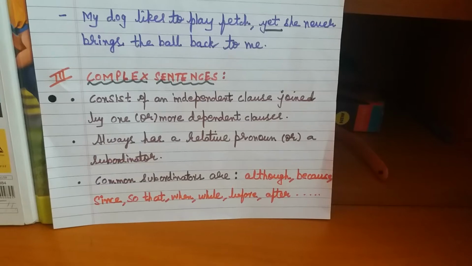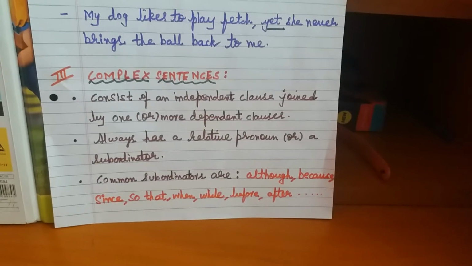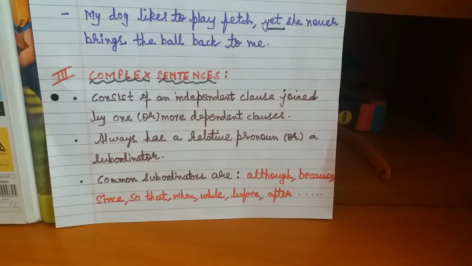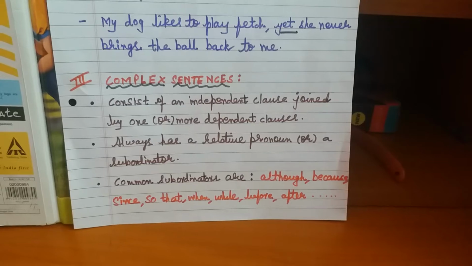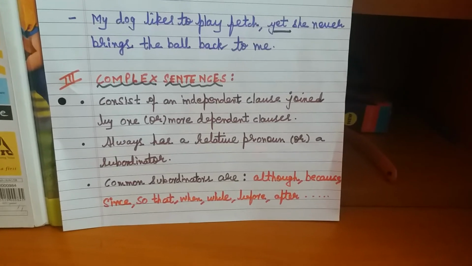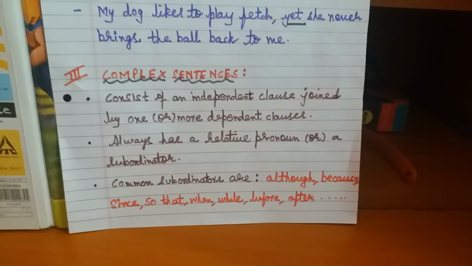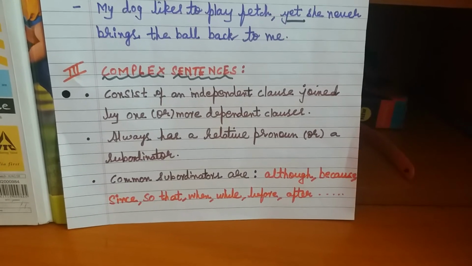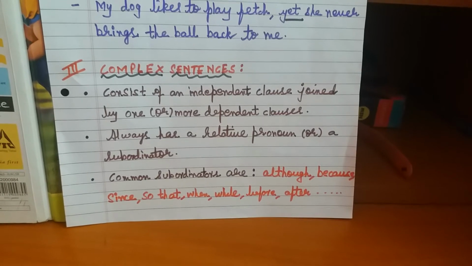Okay, so this is how it is. Now what do you mean by subordinate clause? You might have read about it. Dependent or subordinate clause, it is called. Now look at the features of the complex sentences. It consists of an independent clause joined by one or more dependent clauses, or you can also say subordinate clauses.